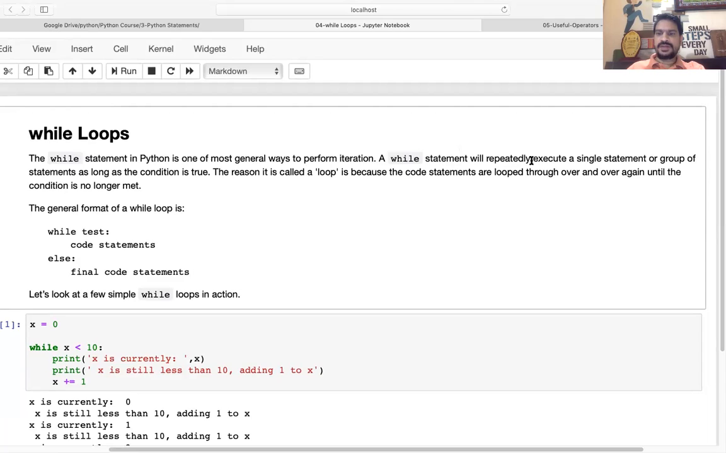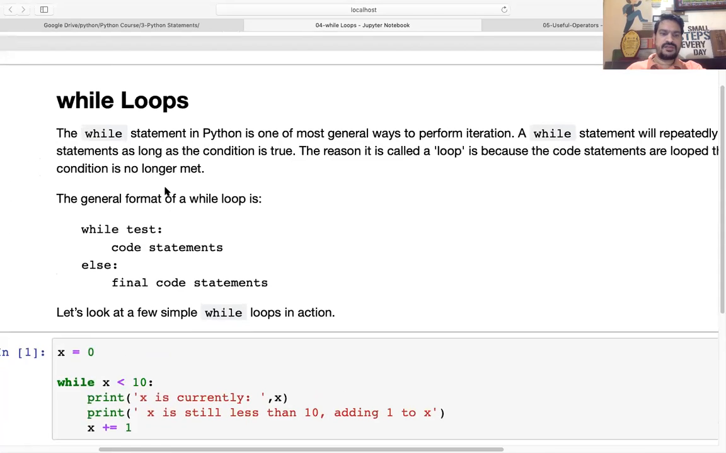While statement will repeatedly execute a single statement or group of statements as long as the condition is true, just like your for loop. So it will see the condition. If the condition is true, it is going to iterate the loop, and it will execute the loop as many times as your condition is satisfied. The reason it is called a loop is because the code statements are looping over and over again until the condition is no longer met. So that we know.